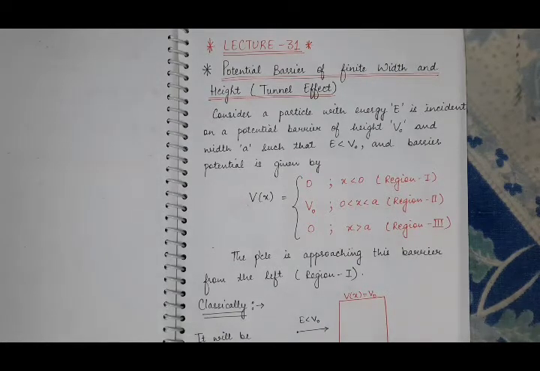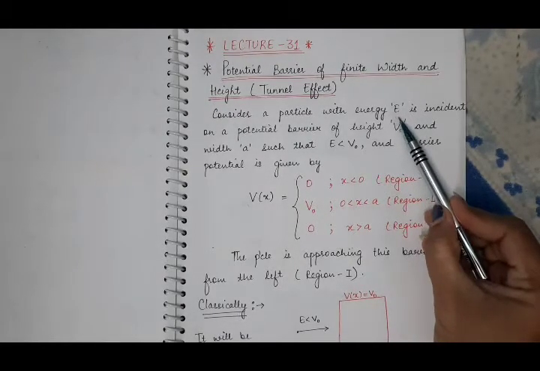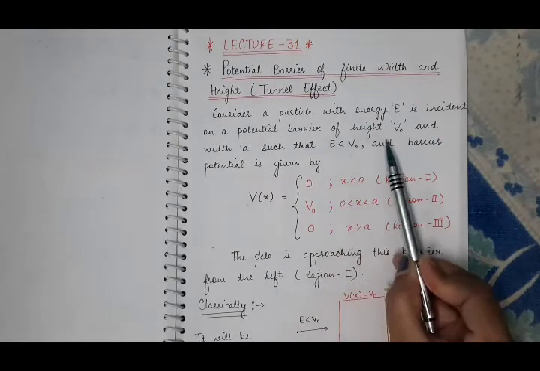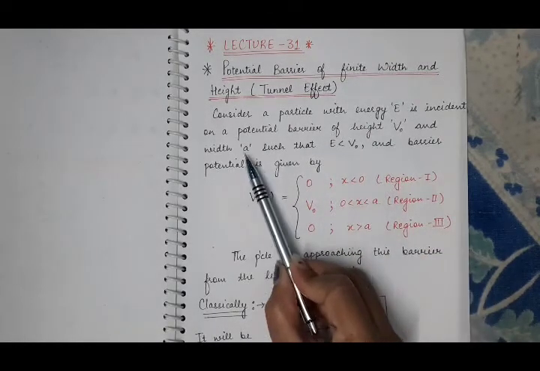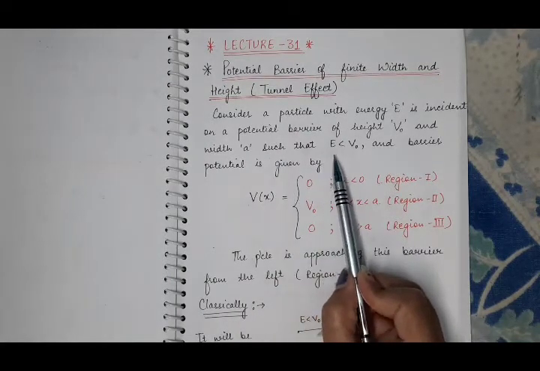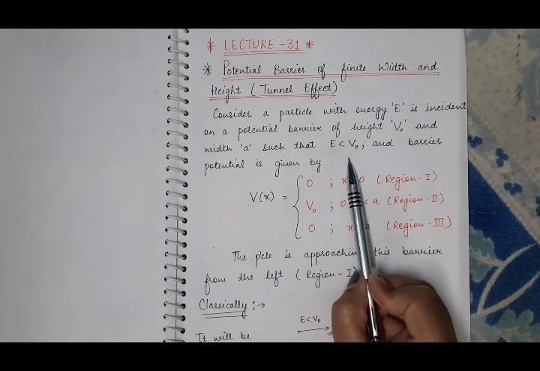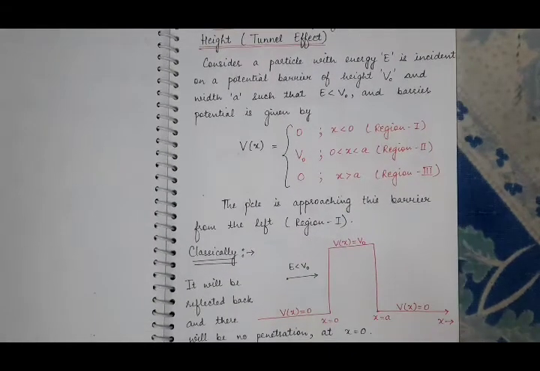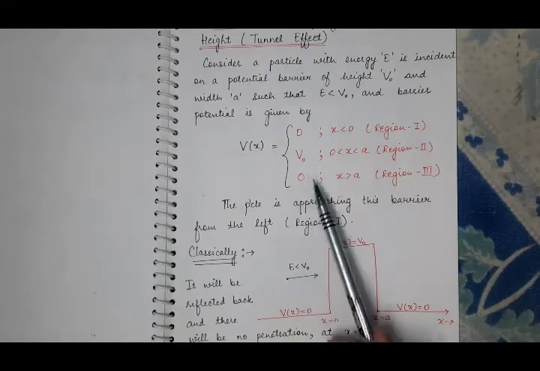So first, suppose we have a particle of mass m which is having energy E and it is being incident on a potential barrier having height V0 and width a, such that the energy of the particle is less than the height of the potential barrier, and the potential barrier is defined as this.